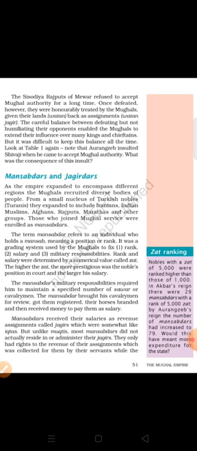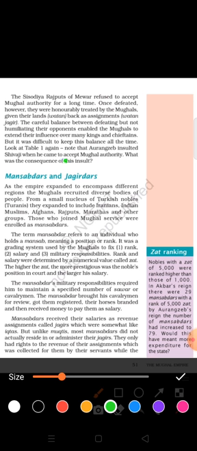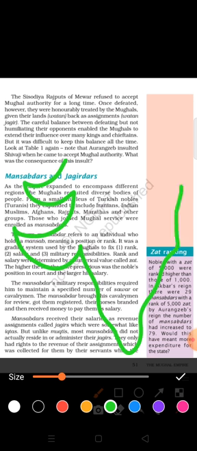Again, note that Aurangzeb insulted Shivaji when he came to accept Mughal authority. What was the consequence of this insult? So the consequence was Aurangzeb was busy in the Deccan, okay, and the Satnami revolt, Jat revolt also there. Ahom also raised their power. Okay, so very interesting, the incident between Shivaji and Aurangzeb.